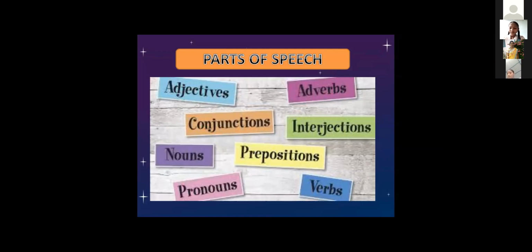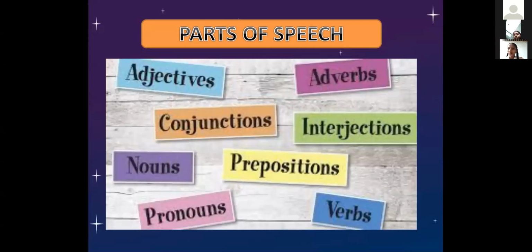Can anyone tell what the 7 parts of speech are? Noun, pronoun, verb, adjective, preposition, conjunction, interjection. Very good. Okay, noun, pronoun, verb, adverb, adjective, preposition, conjunction, interjection. Okay.